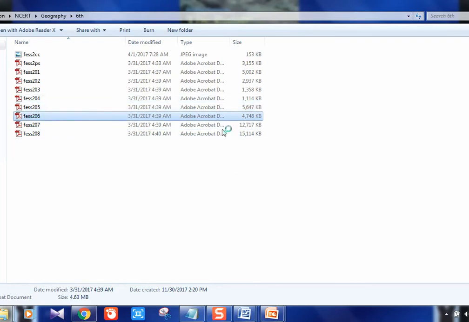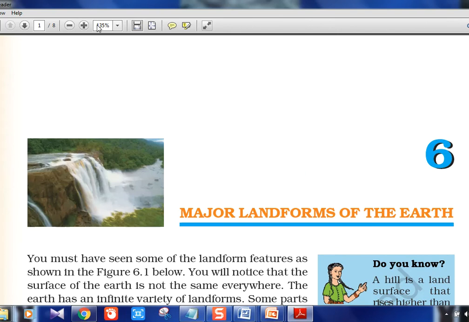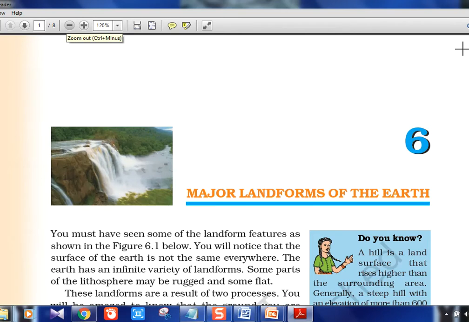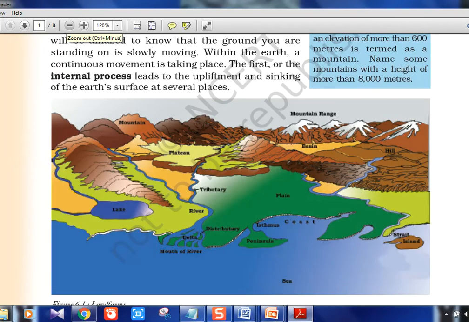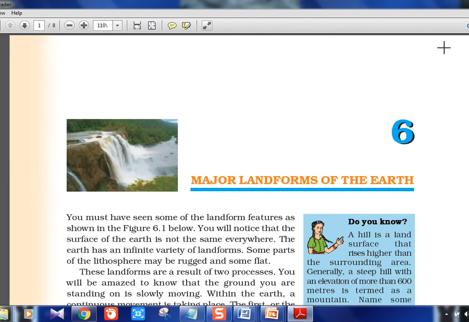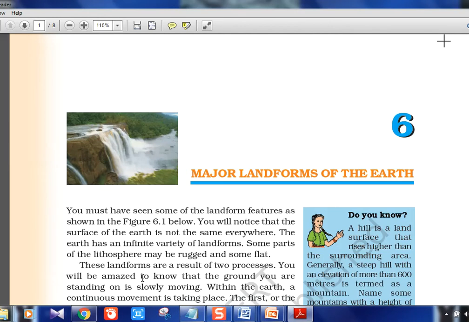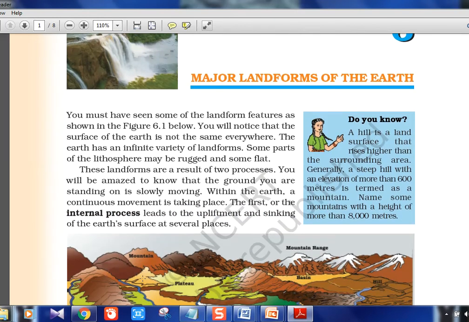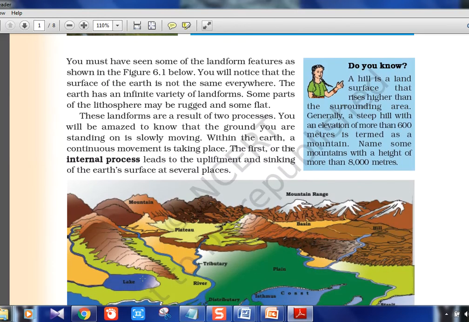Chapter is, one second. Chapter is major landforms of the Earth. So I think mountains, plains, plateaus, and all those things we'll see here. Okay, little more size. So land features and all, hills, mountains. Okay, beginning with hills only. So if you see, a lot of landforms are there. Lithosphere, the continuation of that only.